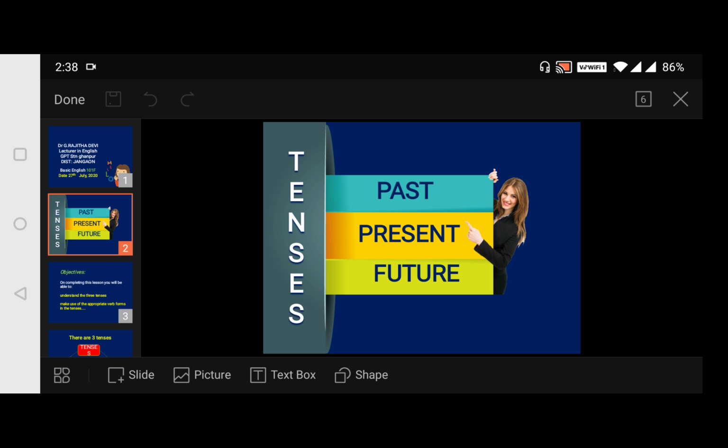For example, when you say my parents are coming tomorrow, the tense used is the present continuous tense, but the time referred to is future time, isn't it? The tense here is present continuous, but the time you are referring to is tomorrow. So the time referred to is future time.